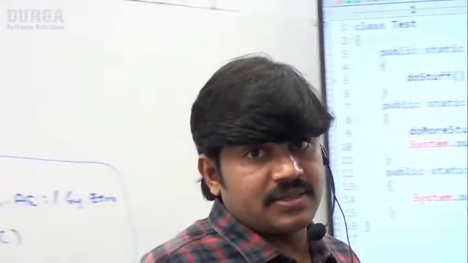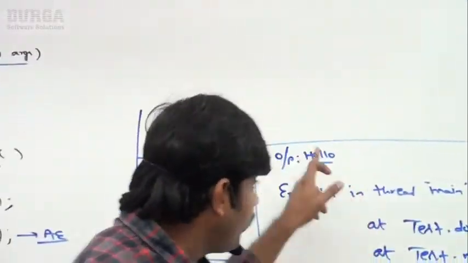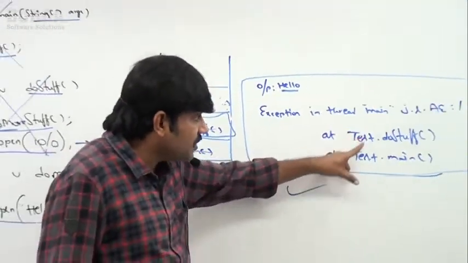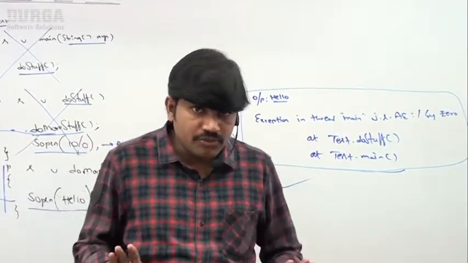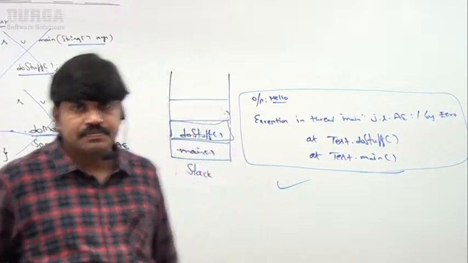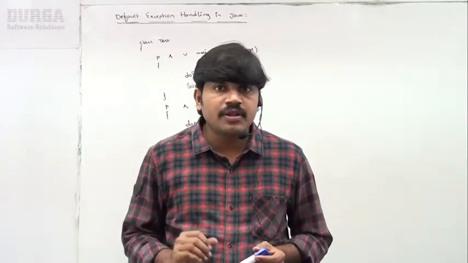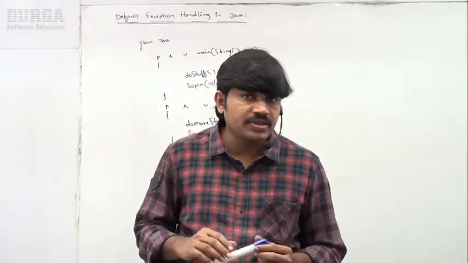Okay, ArithmeticException: hello, followed by ArithmeticException. This is the stack trace, right? Clear, friends? I hope you are in a position to understand clearly. Now, the last example related to default exception handling.